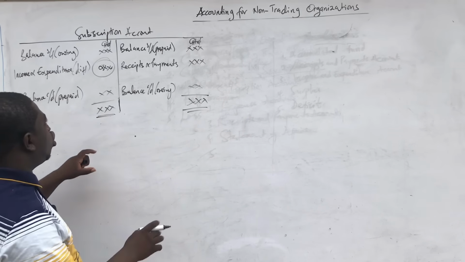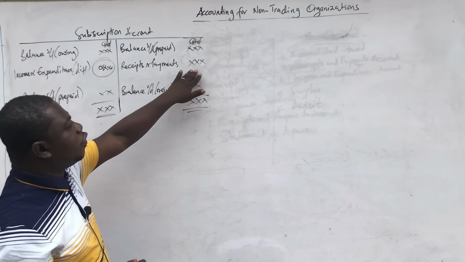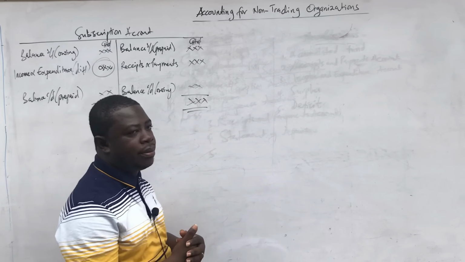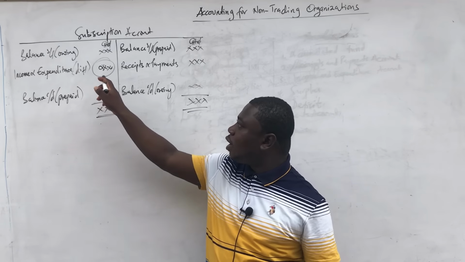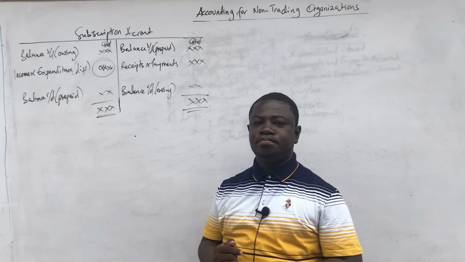in the balancing, because we have the two balance brought forward, we have the two balance carry downs, we have that from the receipt and payment account. So the difference is going to the income and expenditure account. This is how to arrive at subscriptions for the year.